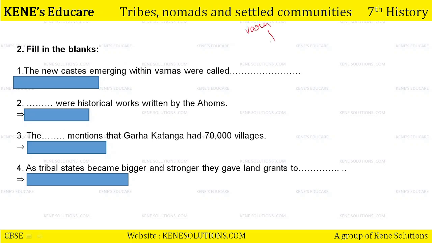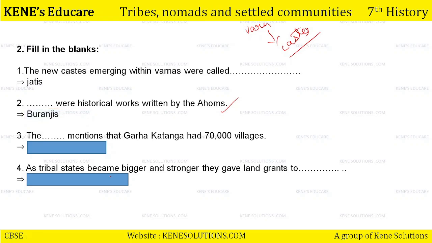The new castes that were coming up within the Varnas were called jatis. Second, dash were historical works written by Ahoms. The historical works written by Ahoms in the Ahom language and then in the Assamese language were known as Buranjis. Third, the dash mentions that Gadakatanga had 70,000 villages.